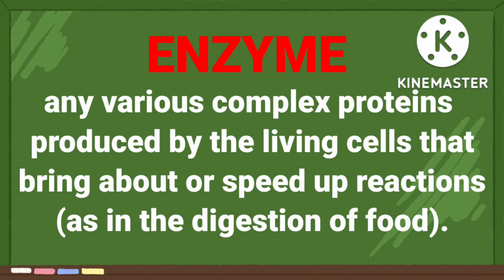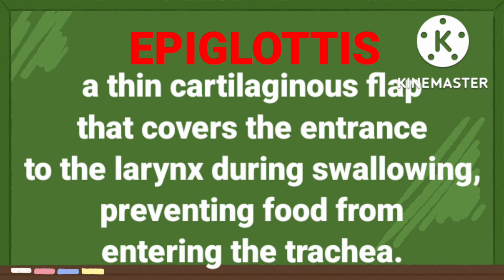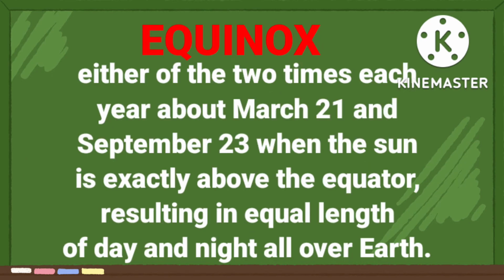Enzyme, any of various complex proteins produced by living cells that bring about or speed up reactions, as in digestion of food. Epiglottis, a thin cartilaginous flap that covers the entrance to the larynx during swallowing, preventing food from entering the trachea. Equinox, either of the two times each year, about March 21 and September 23, when the sun is exactly above the equator, resulting in equal length of day and night all over Earth.